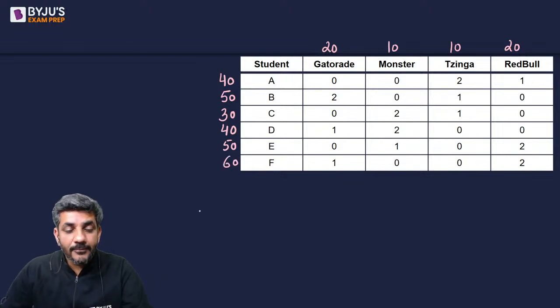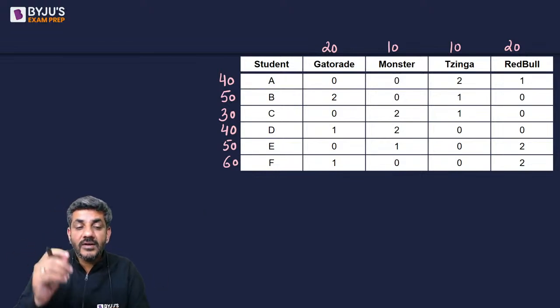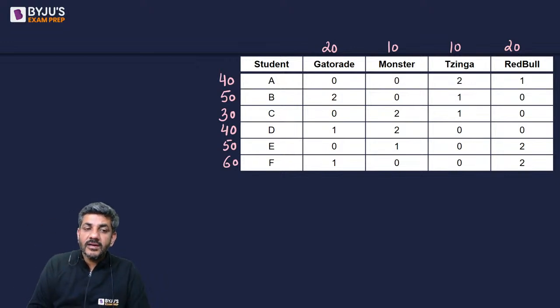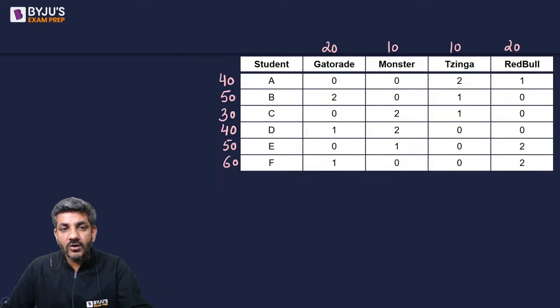So the energy points of A, B, C, D, E, F are basically calculated by the number of drinks taken by them multiplied by the energy points of that particular drink, and we just added all of them. That gave us the total number of energy points for all of these people. I hope it is clear to everyone, right? This point must be clear to all.